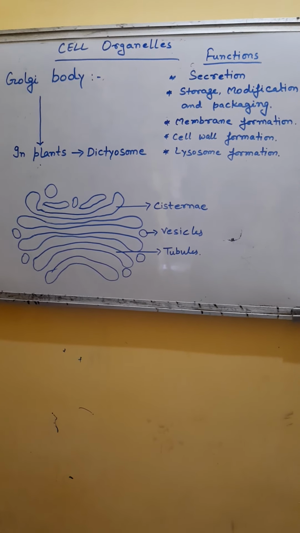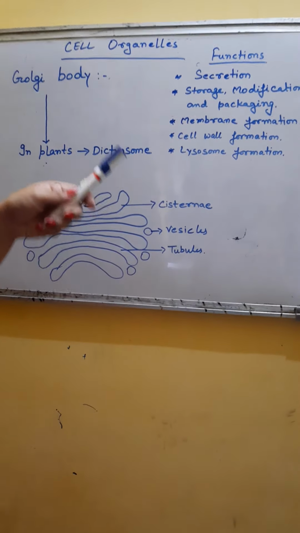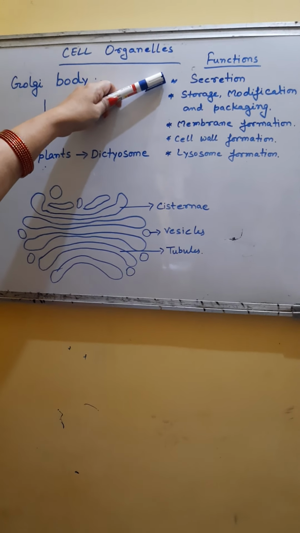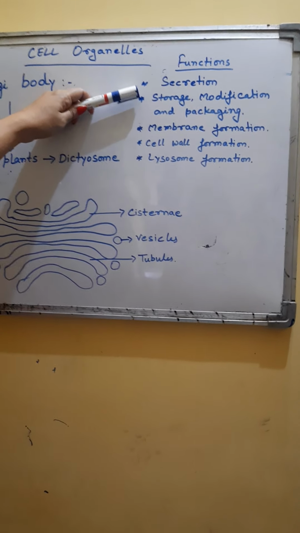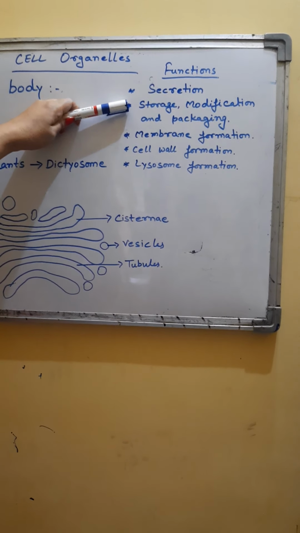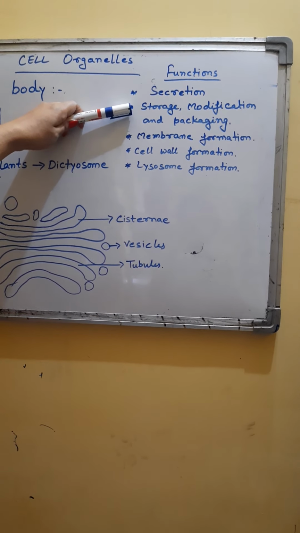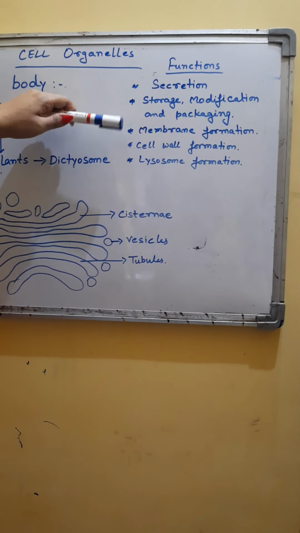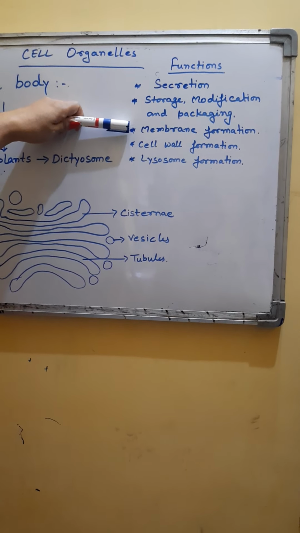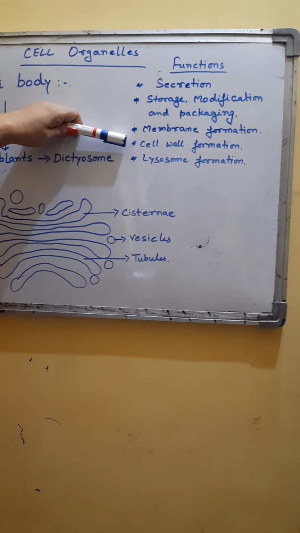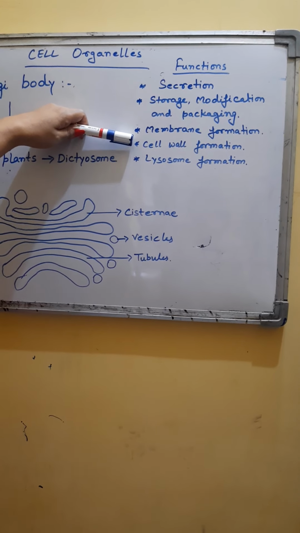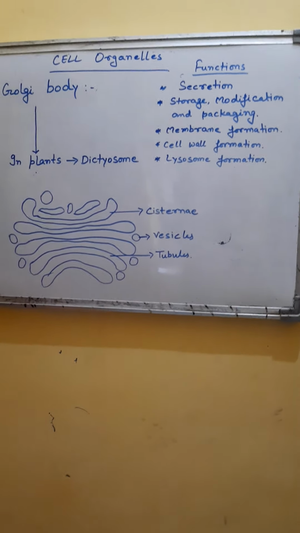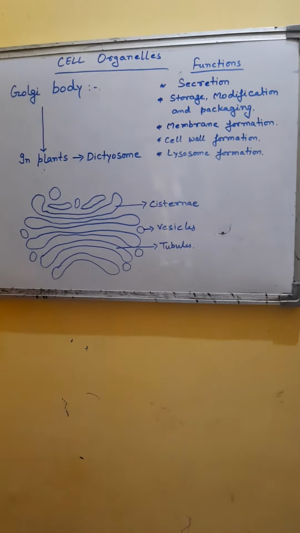So following are the functions of the Golgi complex: secretion of substances produced by endoplasmic reticulum, storage, modification and packaging of substances produced by endoplasmic reticulum, cell membrane formation, cell wall formation in plant cells, and lysosome formation. So this is about the Golgi complex.